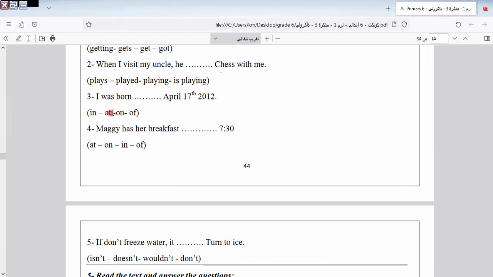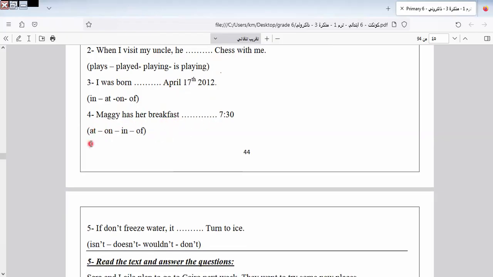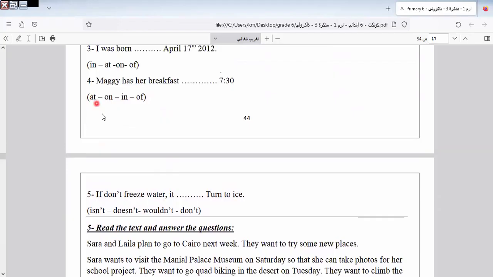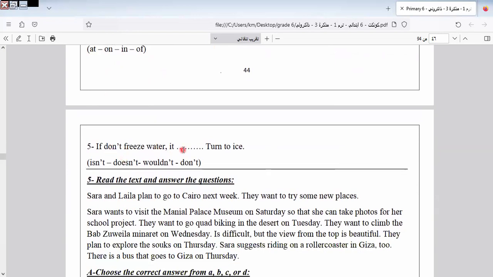I was born on, sorry, not in, because I don't see the date. It will be on. Why on? Because we have here a day, on. Maggie has her breakfast at, you are clever pupils. Why? Because at is used with what? With time.